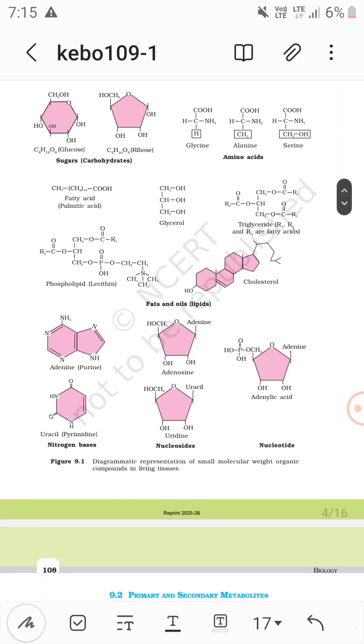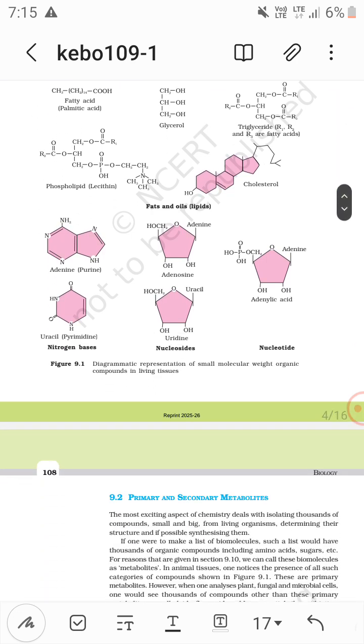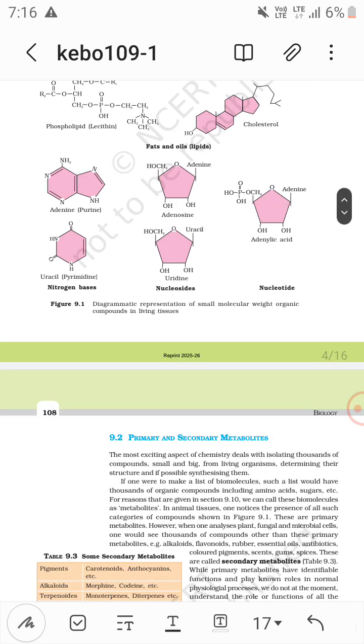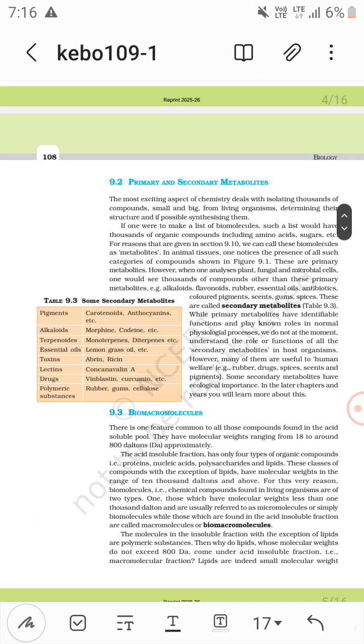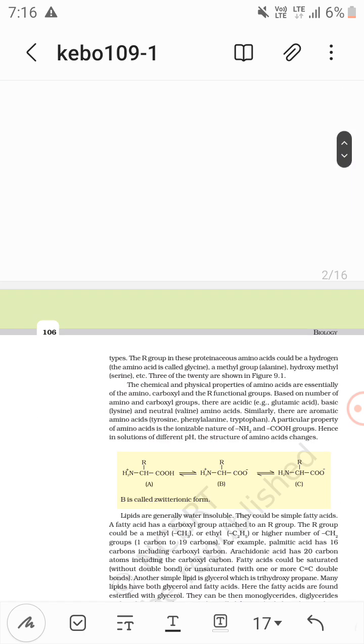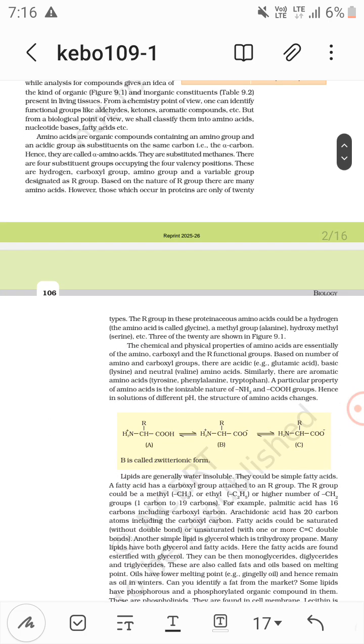See in the diagram, adenine has two cyclic rings, and uracil, which is a pyrimidine, has one heterocyclic ring, while adenine, a purine, has two heterocyclic rings. Now for amino acids, which one is neutral? Valine is neutral and lysine is basic.